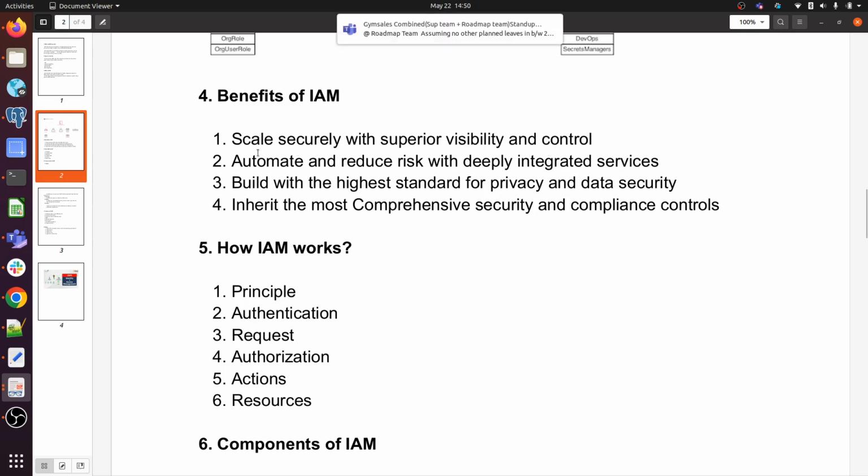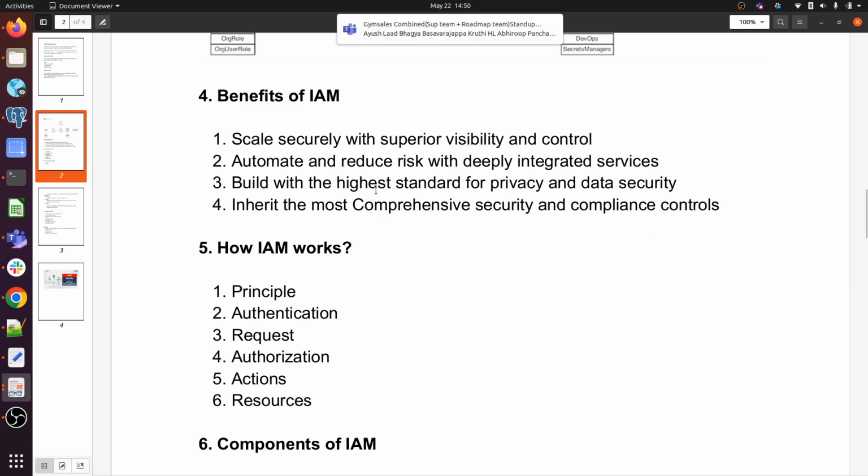Automate and reduce risk, deeply integrated services, build to the highest standard for privacy and data security, and inherit the most comprehensive security and compliance controls.